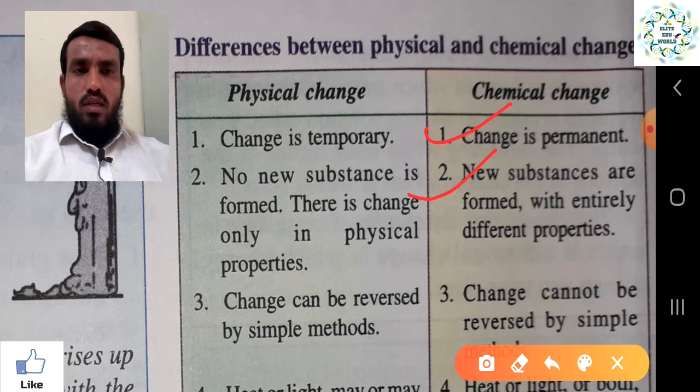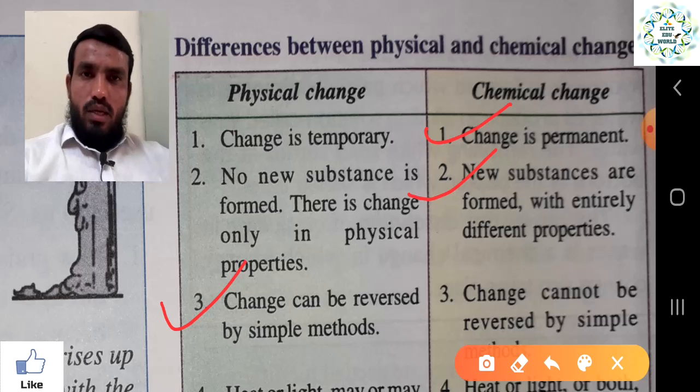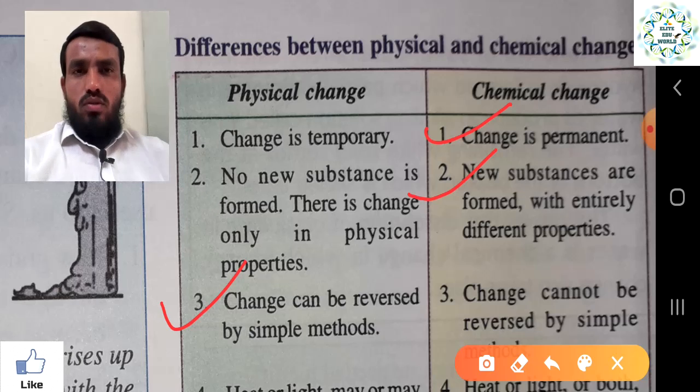Third point: a change can be reversed by a simple method. When we say a physical change is a temporary change, it can be reversed. By applying a simple method, you can get it back to the normal state because it is a physical change.